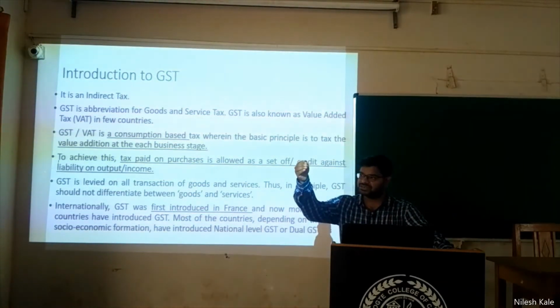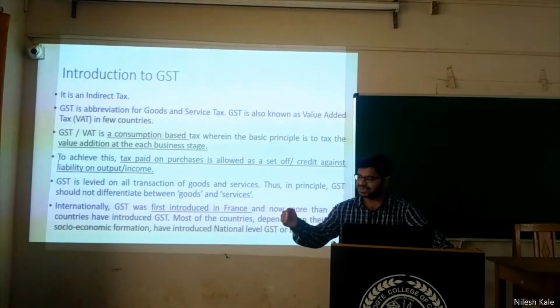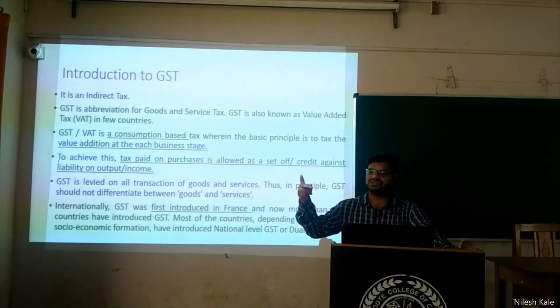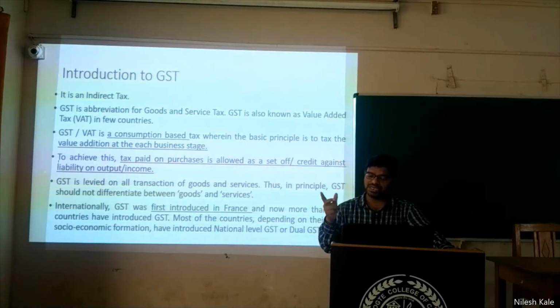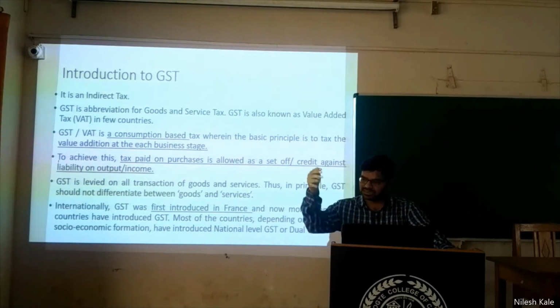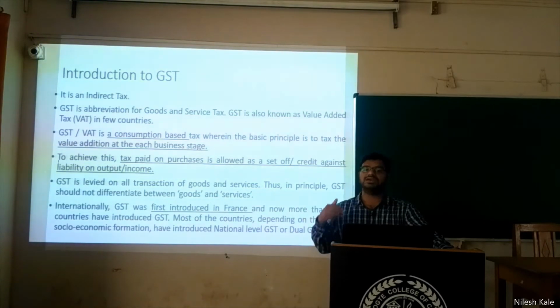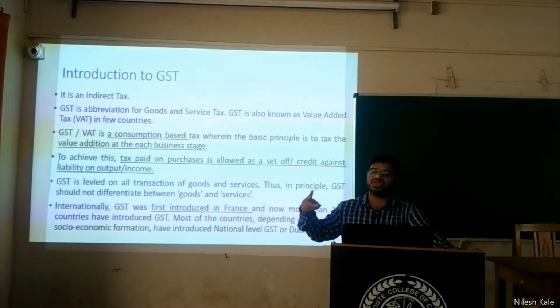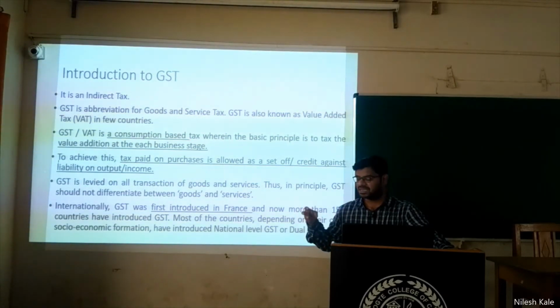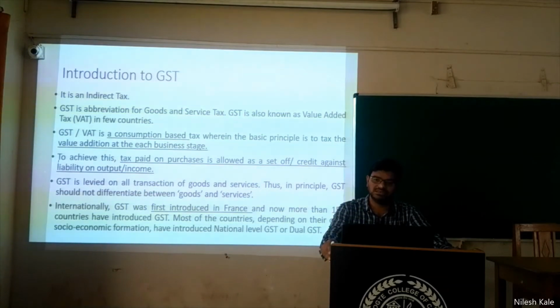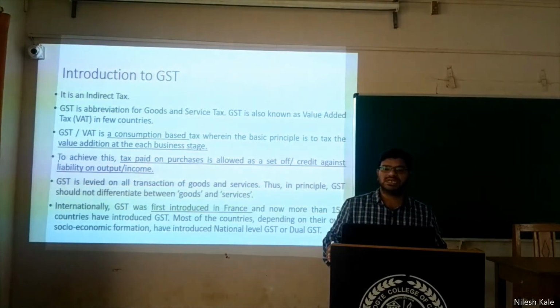See, manufacturer, wholesaler, retailer, and then consumer. See, these three people: the manufacturer will take his profit, the wholesaler will take his profit. Take means he is adding that profit in that good, and then he is selling it further. The retailer will add his profit, and then he will sell it further. So these three value additions have been made here, and for these three value additions they have to pay the taxes. Which tax? Goods and services tax.